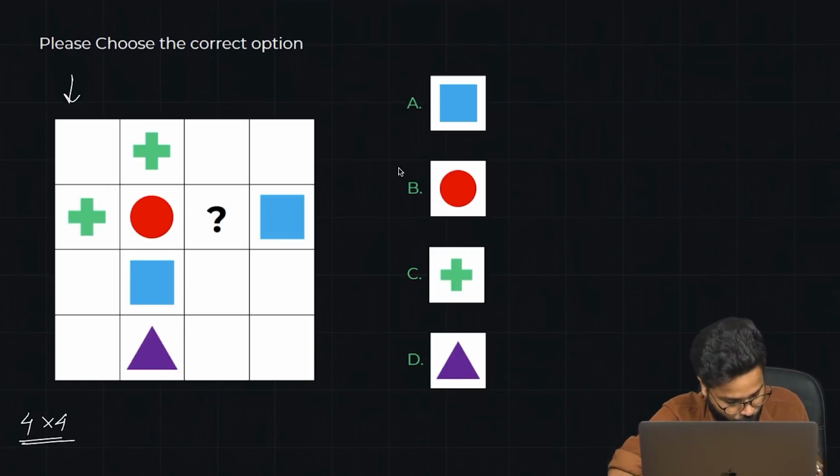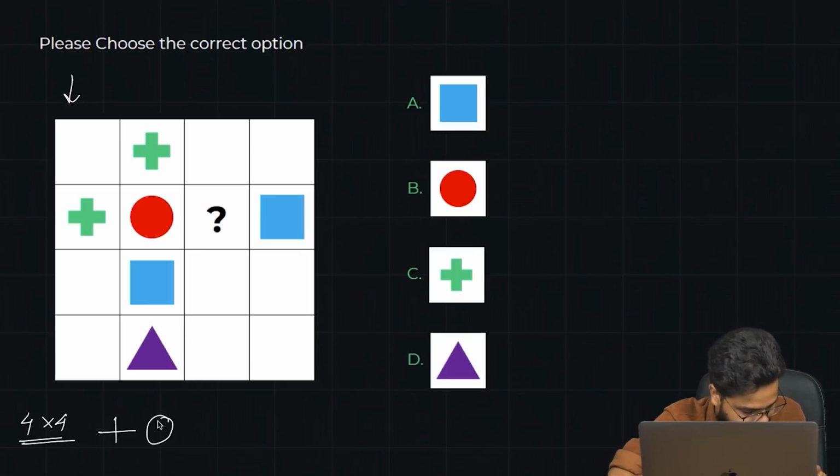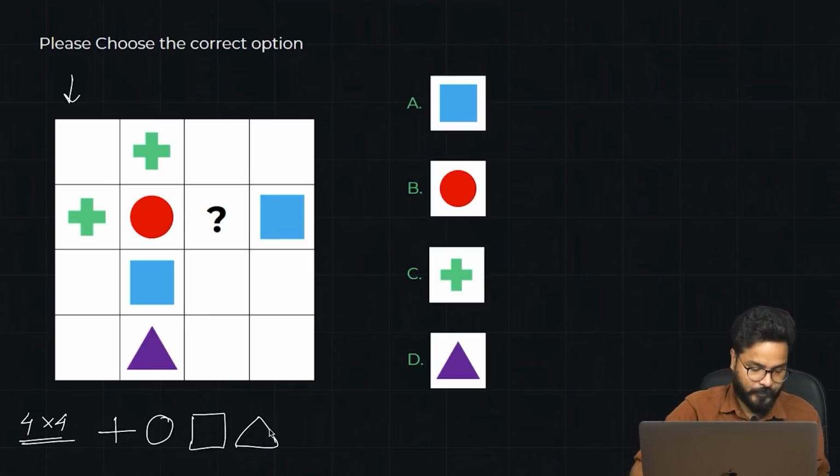So that is why you have 4 different structures here. So what are the 4 different figures that you see in this particular one? So in 9x9 Sudoku, you have numbers from 1 to 9. Similarly, in 4x4 GeoSudo, you have 4 figures. So I can see a plus, a circle, a rectangle, a square, and a triangle, right?